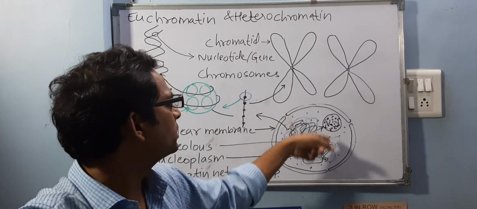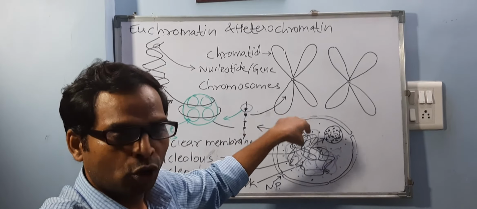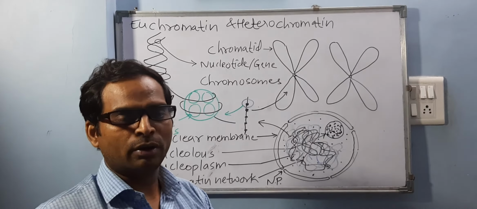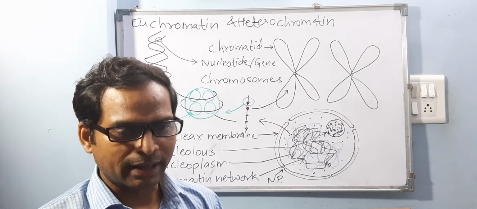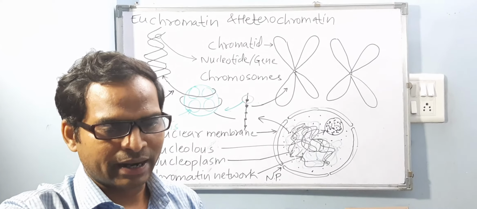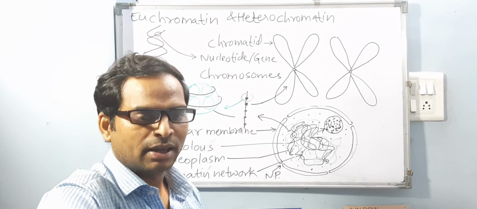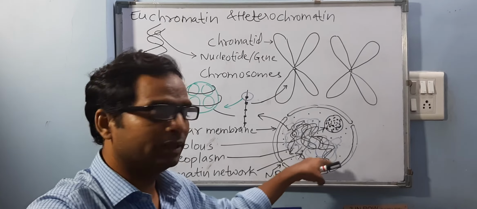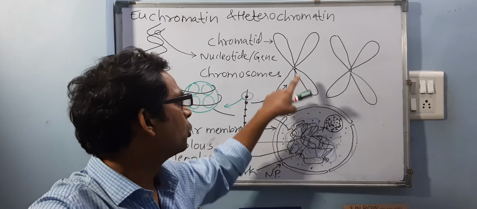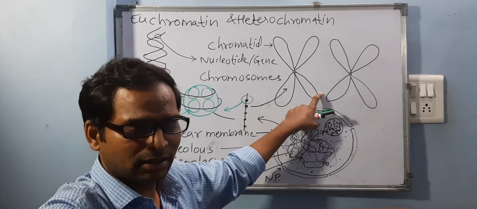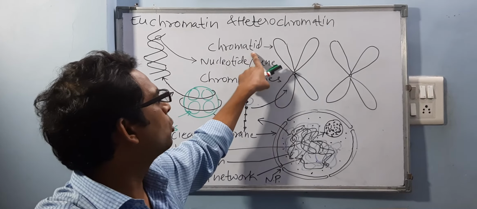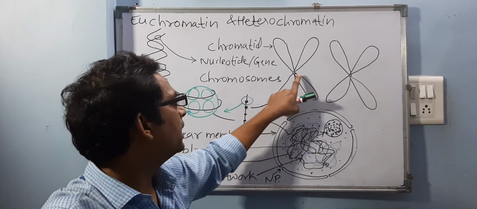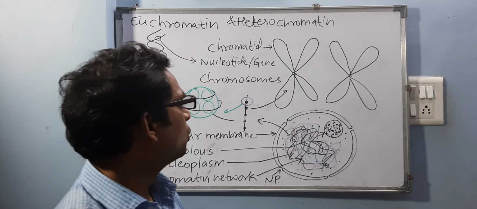This whole process occurs inside the nucleus only. So chromatin network to chromosome, chromosome to chromatin network, this process keeps on repeating. Is it clear? There is no single stranded DNA as such. We have 23 pairs of chromosomes which are always found inside this nucleus. Every chromosome has 4 arms like this. Each arm is called a chromatid, and it is attached to the center of the chromosome.